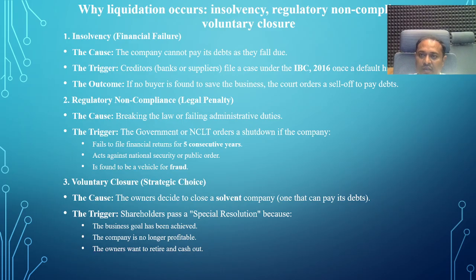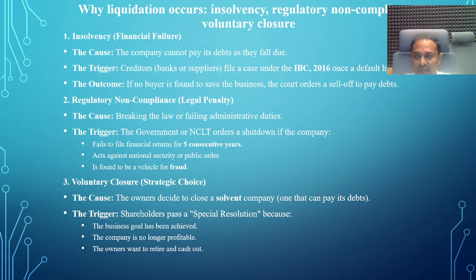So why do the financial issues arise? The company cannot pay its financial debts on time. The trigger point is the creditors, like banks and raw material suppliers who give loans, that is, bank loans and bank overdrafts, and suppliers who give raw material for production. In this case, the default amount hits rupees 1 lakh, up to rupees 1 crore. In such a case, this is also the trigger for liquidation.